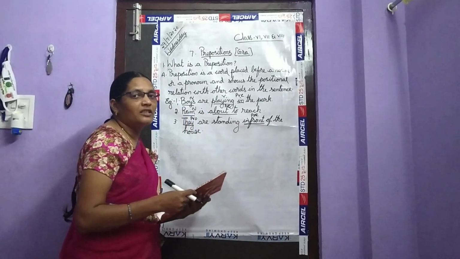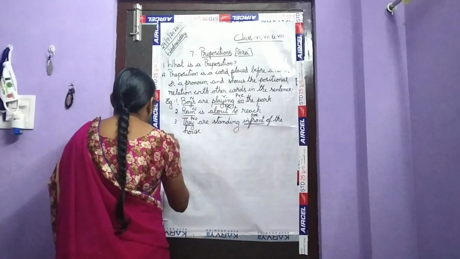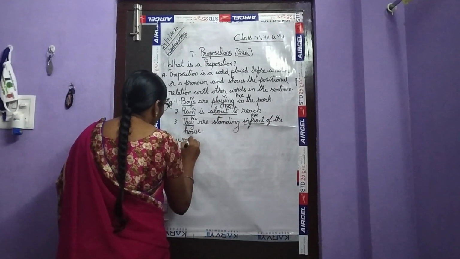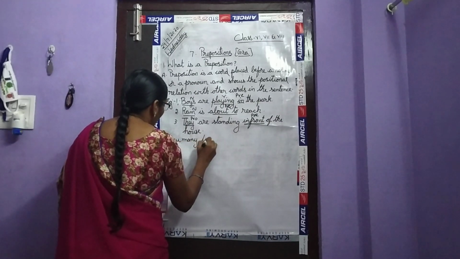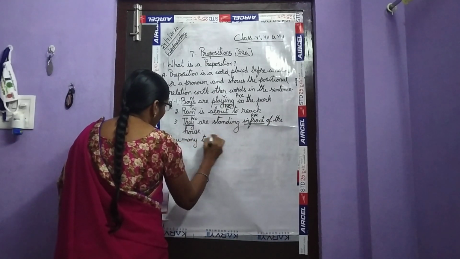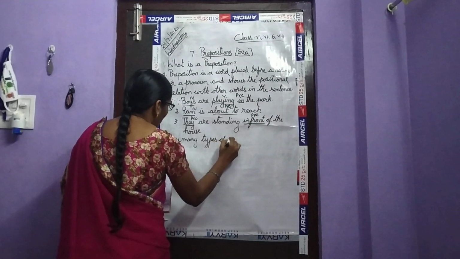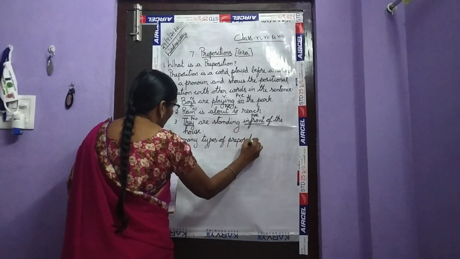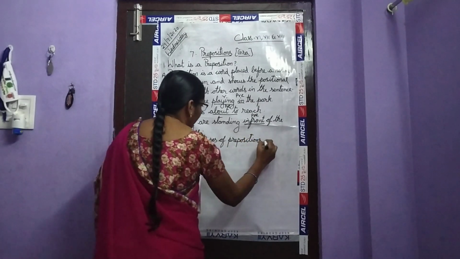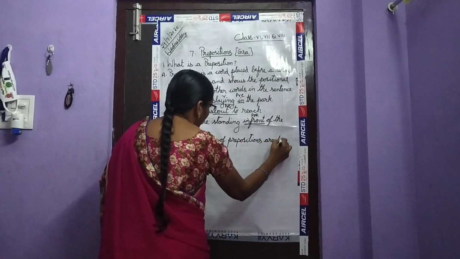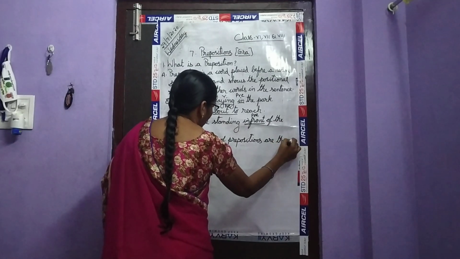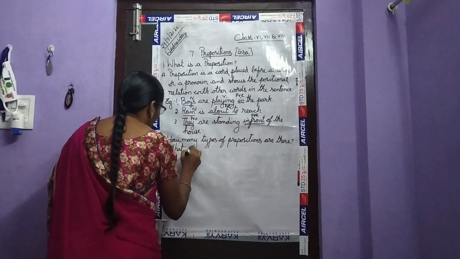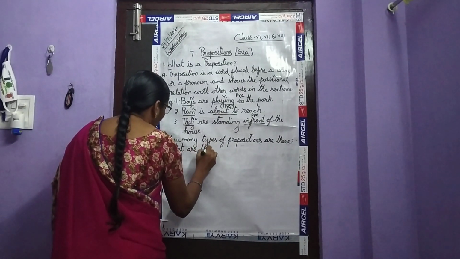And how many kinds of prepositions are there? What are they?